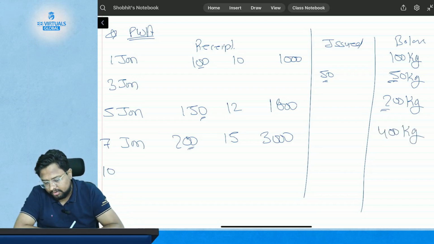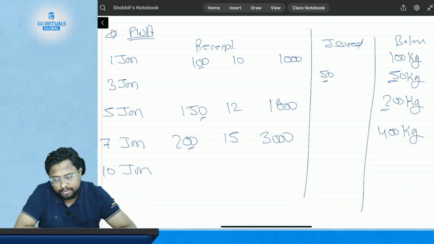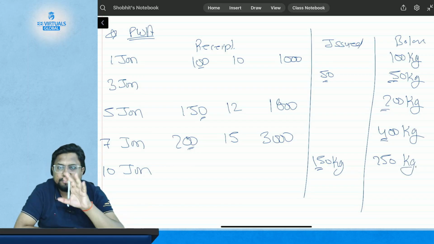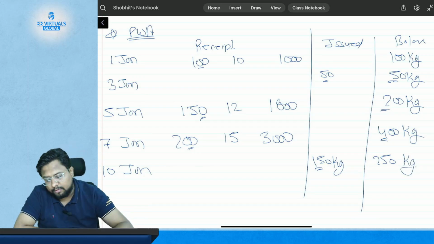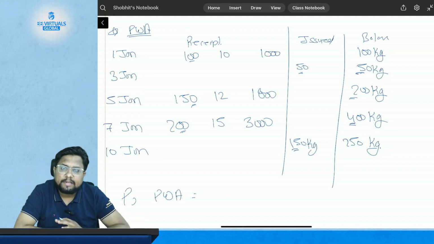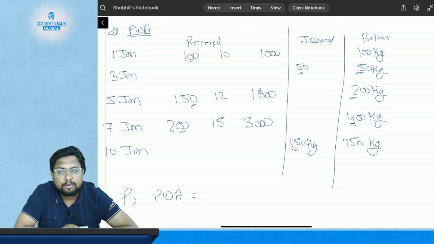Then on 10th of January, you have issued some units, which is 150 kgs. So 400 minus 150 kgs, you are left with 250 kgs. So this is what you are left with. Now we need to calculate price as per PWA. So this is very simple. Just add whatever you have purchased at what price you have purchased.